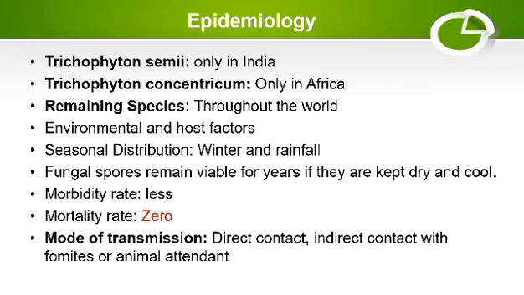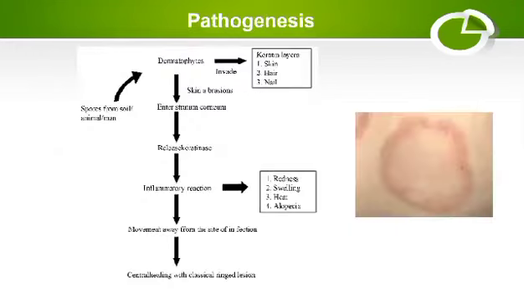The morbidity rate and mortality rate of this disease are very low, and fortunately the mortality rate is near about 0% because this is not a systemic disease. It only affects the animal locally. That's why the mortality rate is very low in this disease. Mode of transmission is through direct contact and indirect contact with fomites or animal attendants.